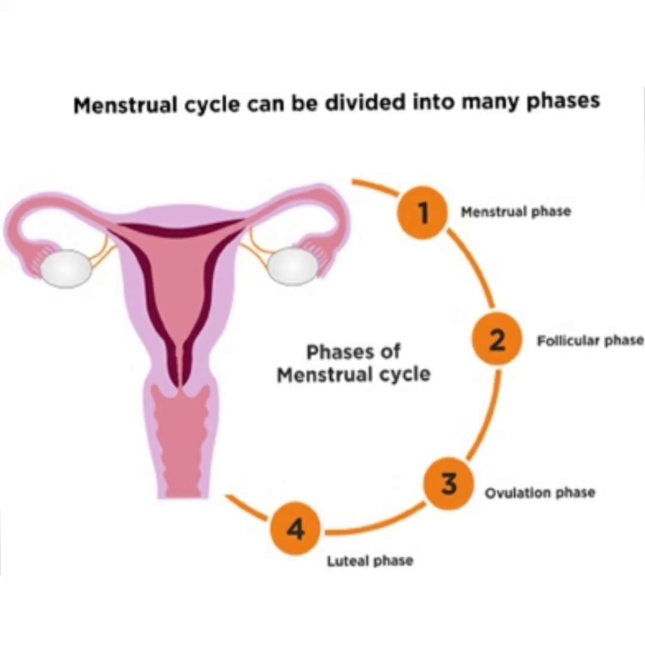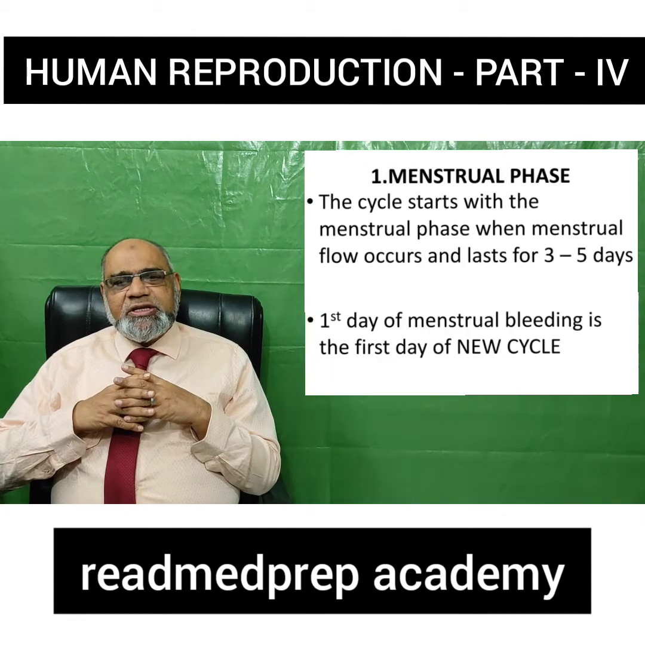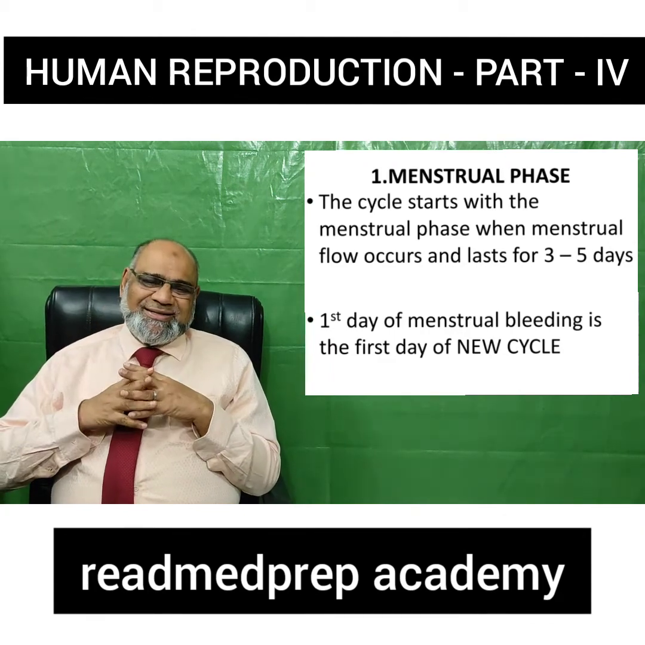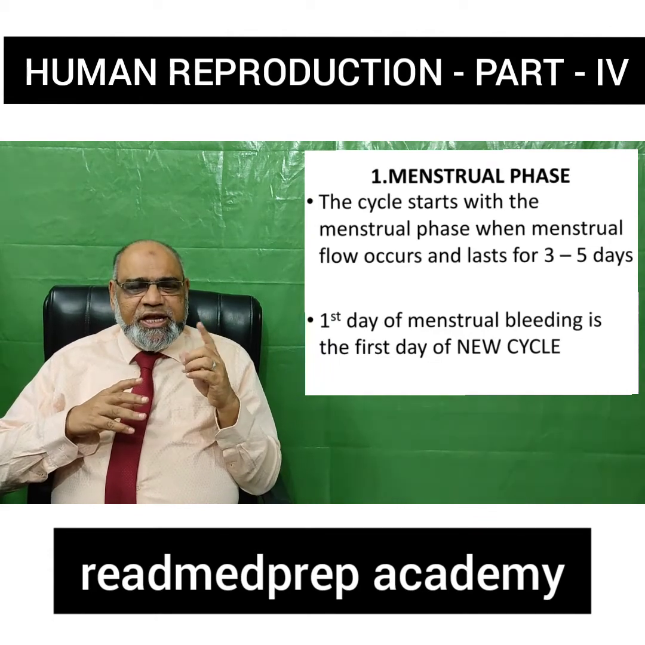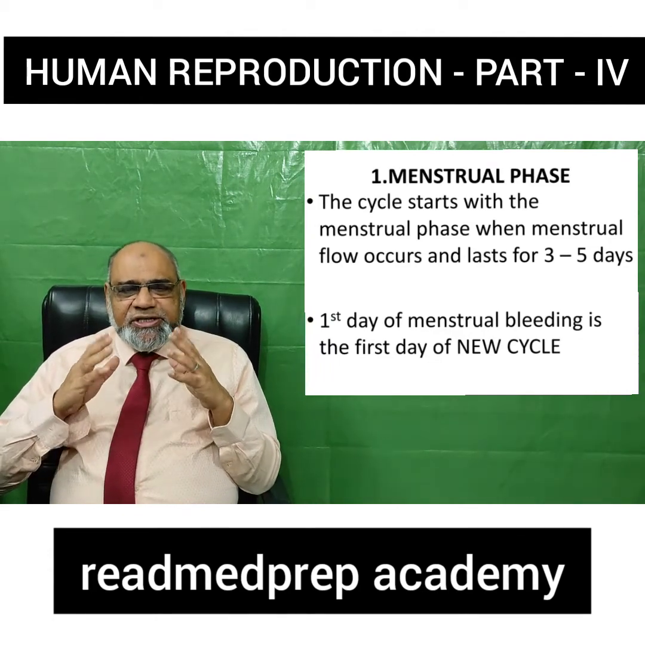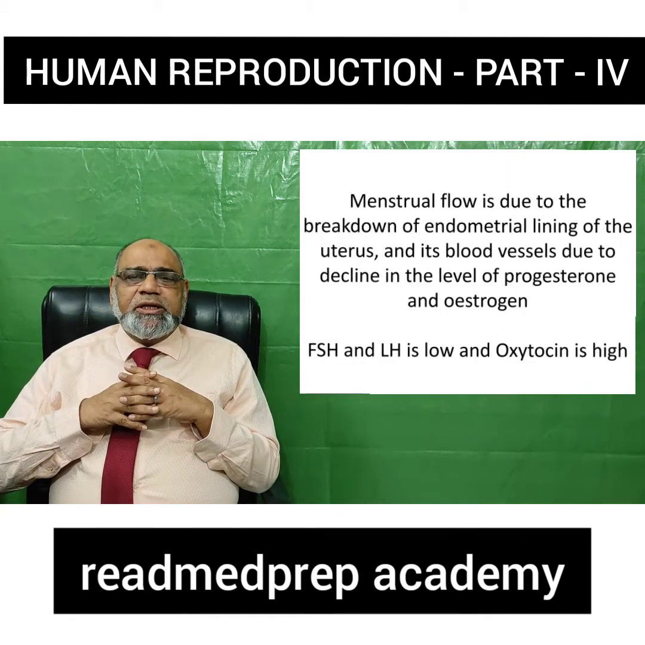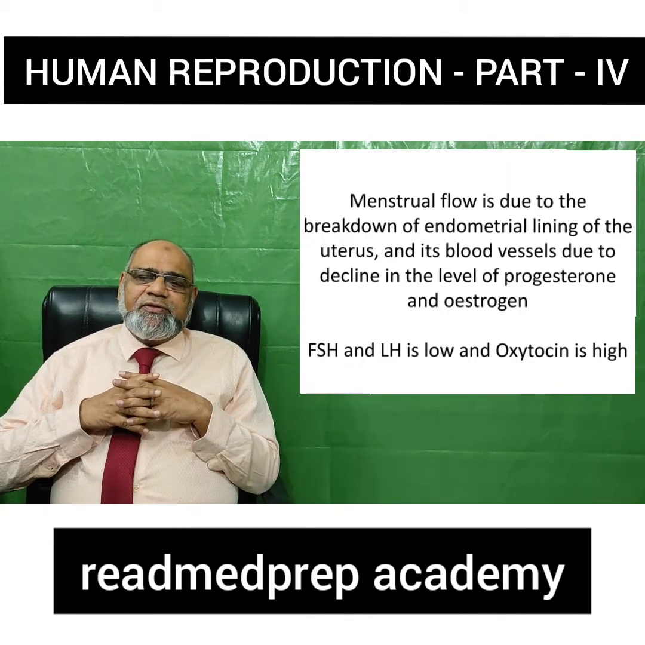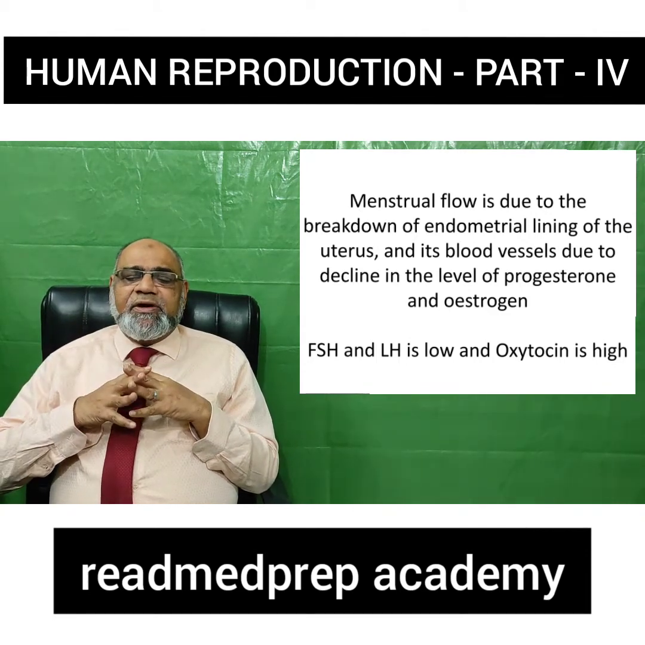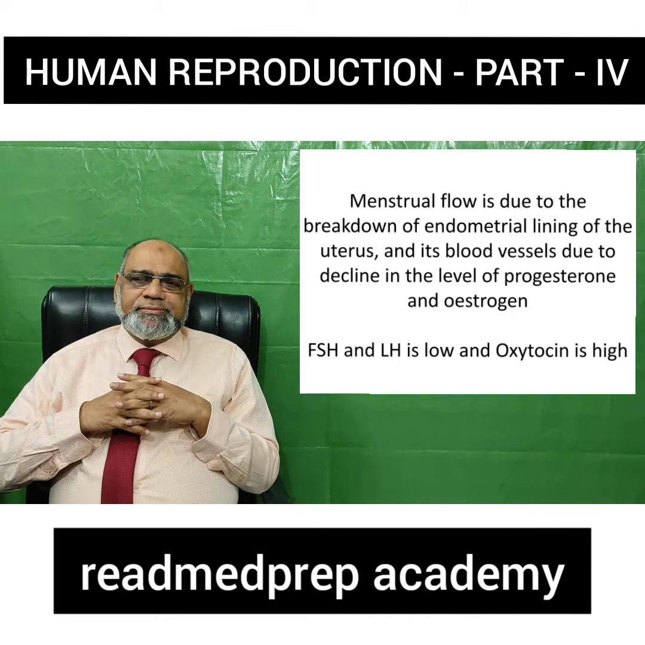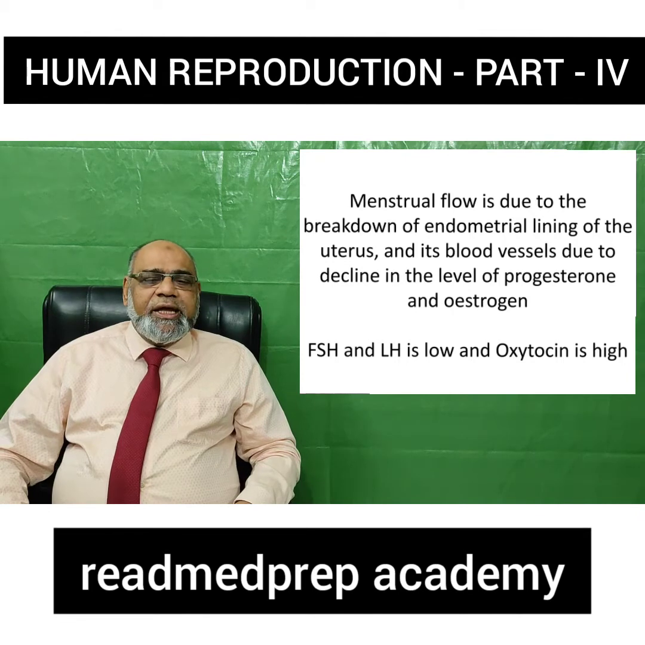In the menstrual phase, what happens? The cycle starts with the menstrual phase when the menstrual flow occurs, which lasts for about 3 to 5 days. The first day of the menstrual bleeding is the first day of the new cycle. Menstrual flow is due to the breakdown of the endometrial lining of the uterus and its blood vessels, due to a decline in the level of progesterone and estrogen. FSH and LH are also low and oxytocin is high.